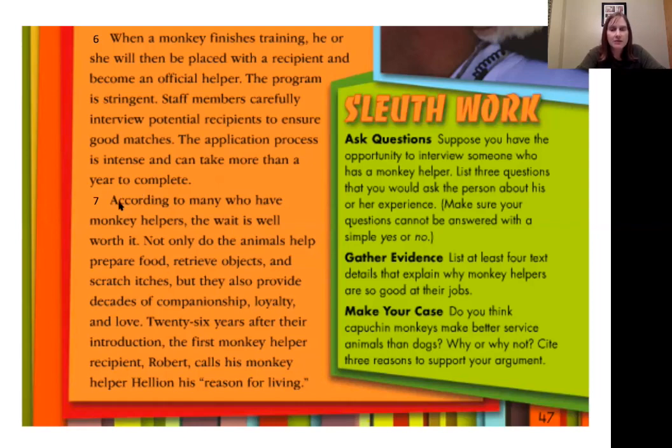Finally, in paragraph 7, I'm going to have you read paragraph 7. There's a little bit more evidence that monkeys would make really good service animals. Find that evidence in paragraph 7. It says in paragraph 7 that monkeys prepare food, retrieve objects, scratch itches, and provide companionship, loyalty, and love to their owners. That would show that they would make good service animals.